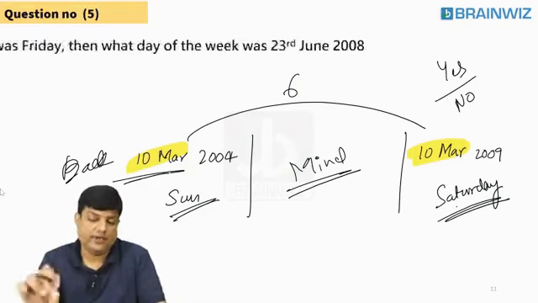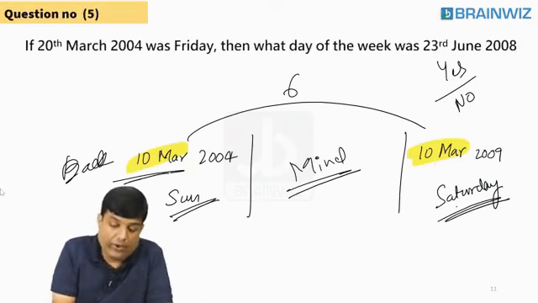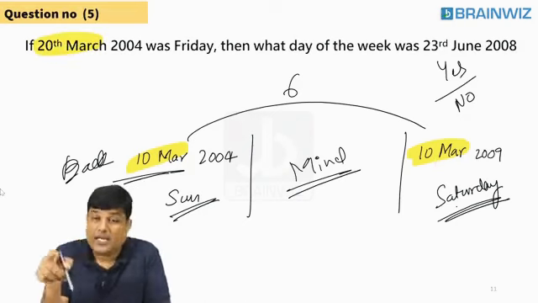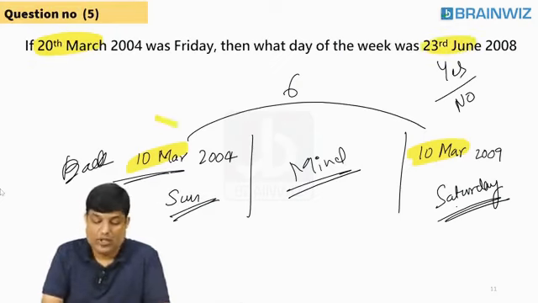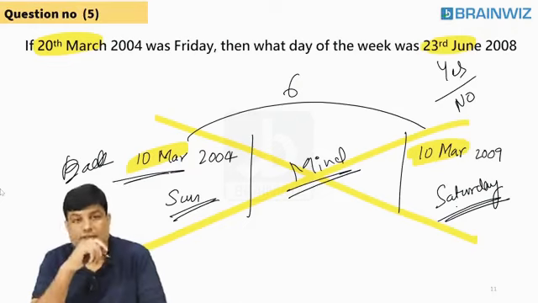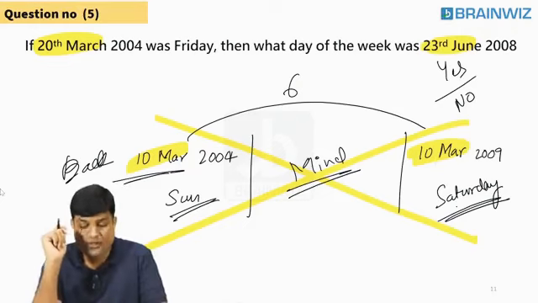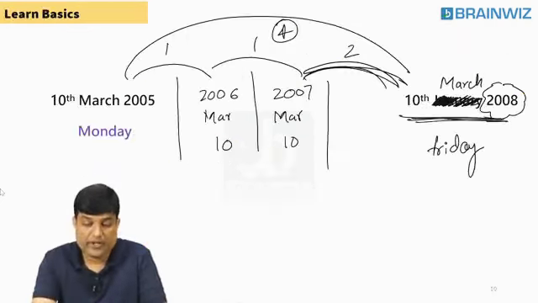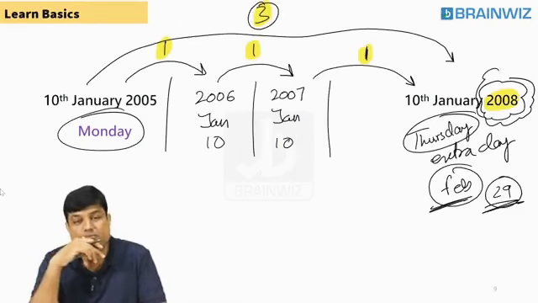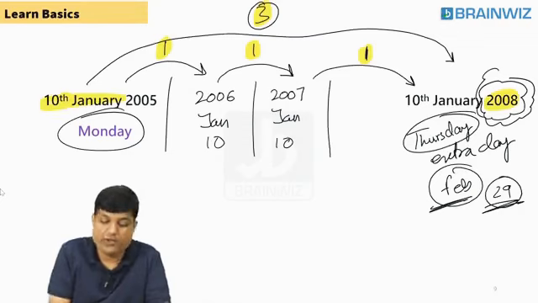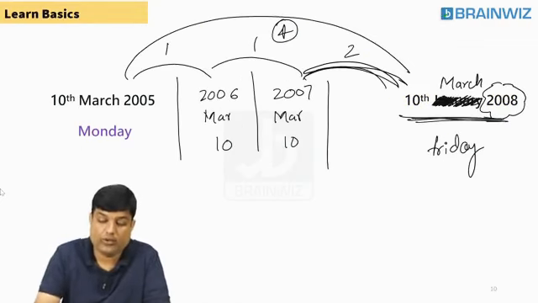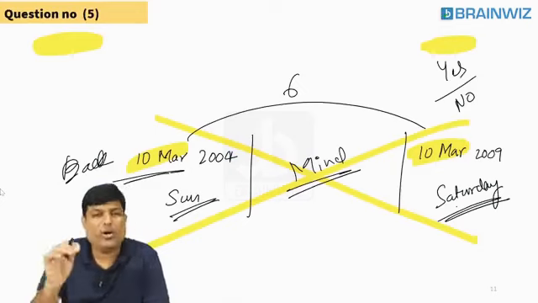Listen to the question now on the screen. Sir, I gave you 20 March. Listen everybody, I gave you 20 March and am asking you 23rd June. Now it's no more the same kind of questions. In the previous questions, whatever we have done, I've given you the same dates. Look, 10th January, 10th January. Then here also, 10th March, then 10th March. Here also, all the things are the same.